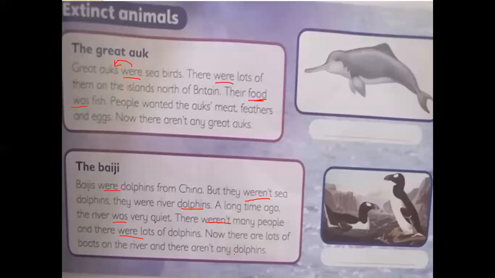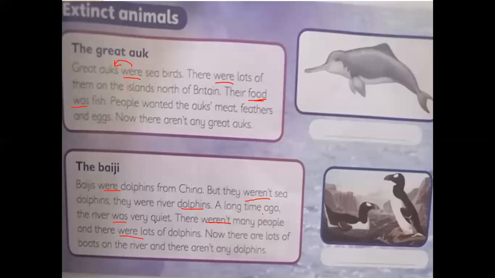So the river was very quiet a long time ago, and there weren't many people and there were lots of dolphins, so it was quiet. Now there are lots of boats on the river, so the river nowadays is not quiet. Because of that, there aren't any dolphins. They are extinct now.